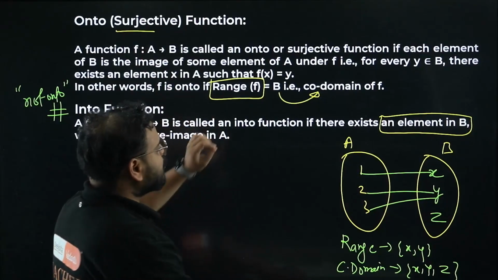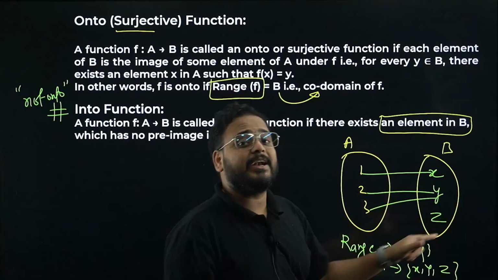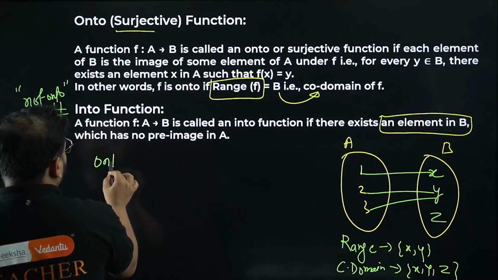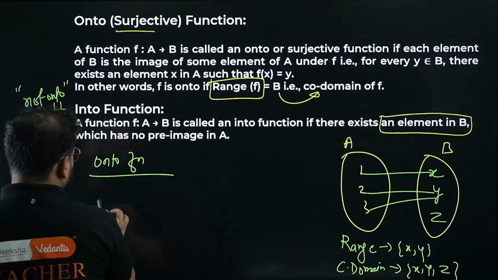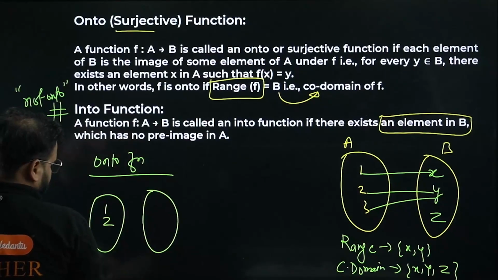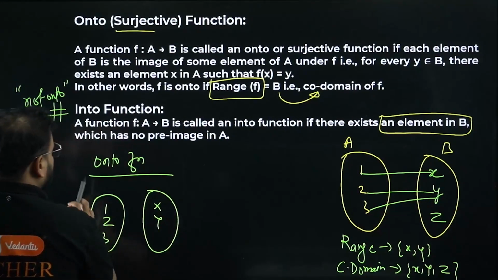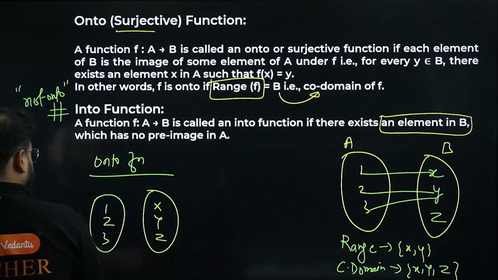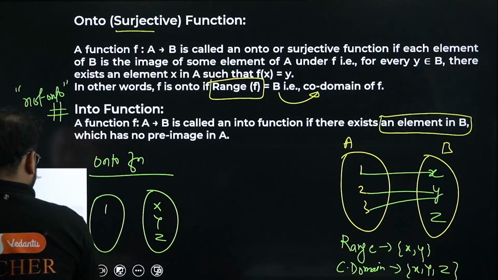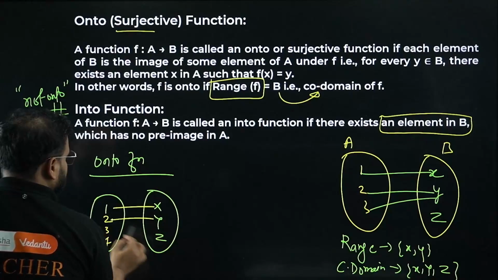Clear? So whenever you have something left out in the codomain, you call the function into. If you have to draw the mapping for an onto function, the mapping will look like this. I have here 1, 2, 3, and again X, Y, Z. One second. 1, 2, 3, 4, am I right? Let's say here like this.